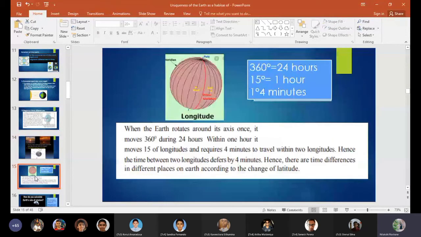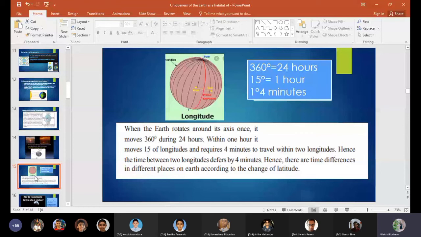So there is another part. When the earth rotates around its axis once, it moves 360 degrees during 24 hours. So within 1 hour, it moves 15 degrees of longitude and requires 4 minutes to travel 1 degree of longitude. Hence, the time between 2 longitudes differs by 4 minutes. Hence, there are time differences in different places on Earth according to the change of longitude.